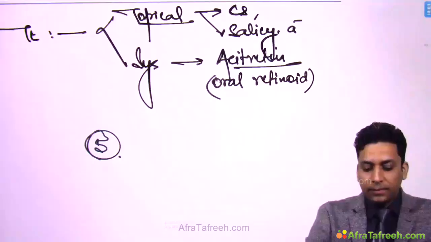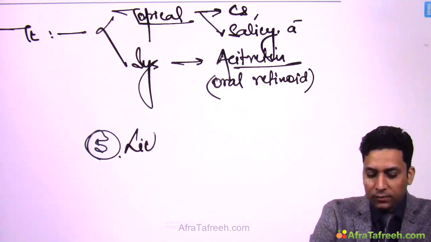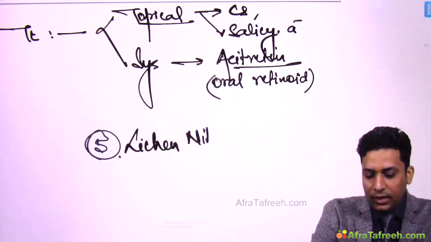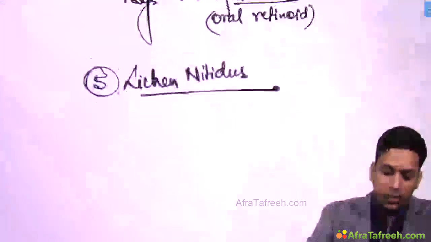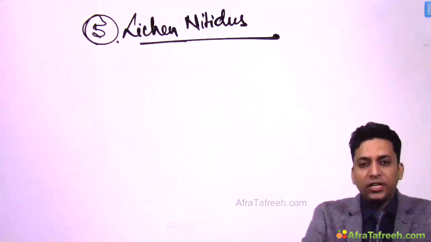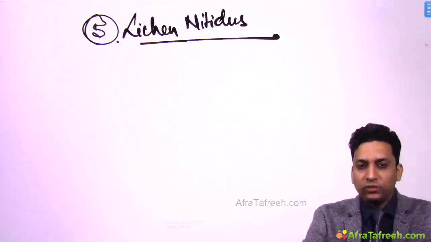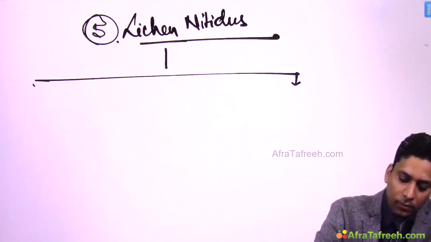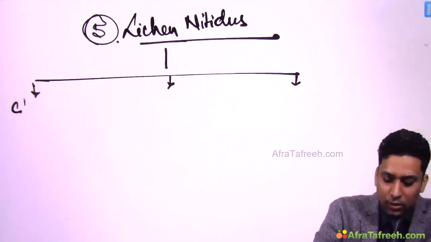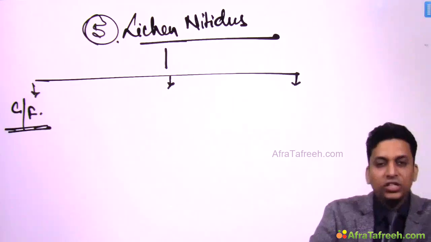Now the next condition is lichen nitidus. Lichen nitidus. Now this is also not a very common condition, this is a rare condition. Only a few points which you need to remember in this condition are, first of all, clinical features. So how does this condition clinically present?